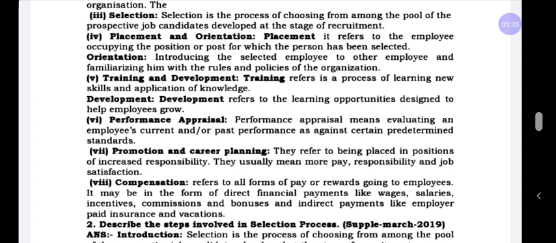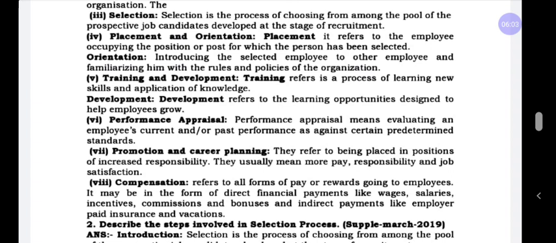Next one, placement and orientation. After selecting the candidates, that is, 5 people recruited and selected for the organization, they become employees of the organization. For that employee, the organization has to tell which job he has to perform.